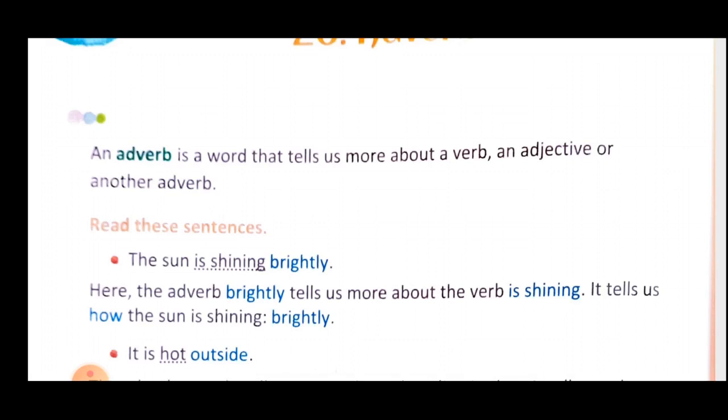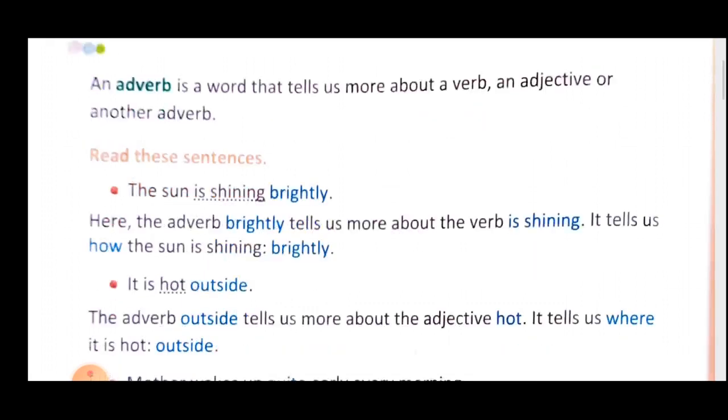So shining is there, that is your verb. But the word which describes more about shining, how that shines? The sun shines brightly. So bright is the word that describes more about shining. Brightly, that is your adverb, and shining is your verb.